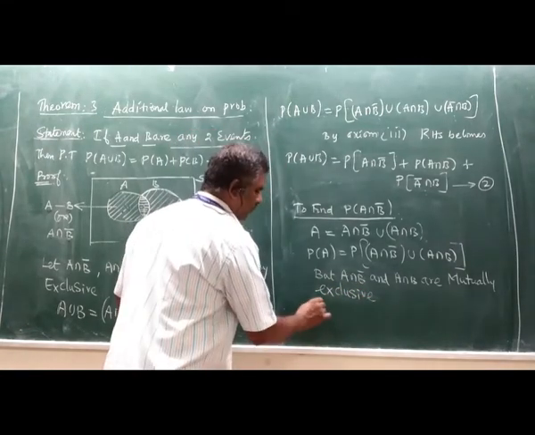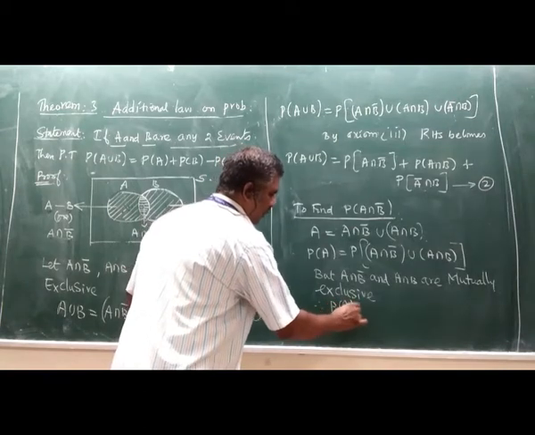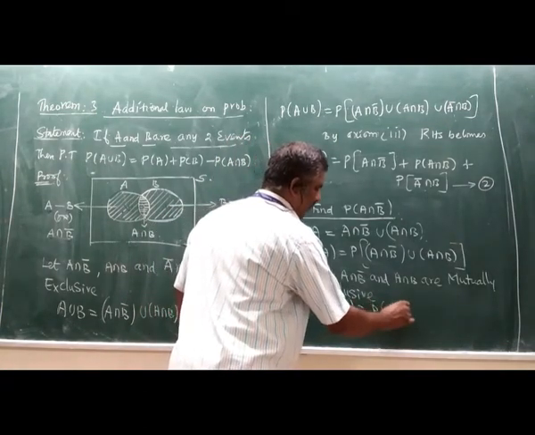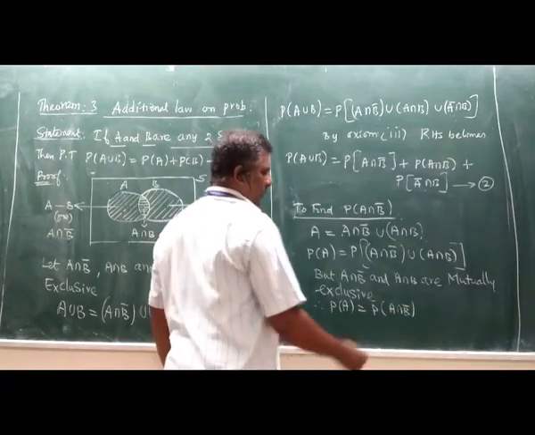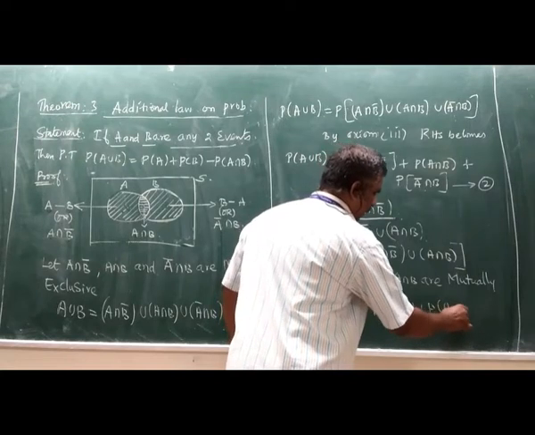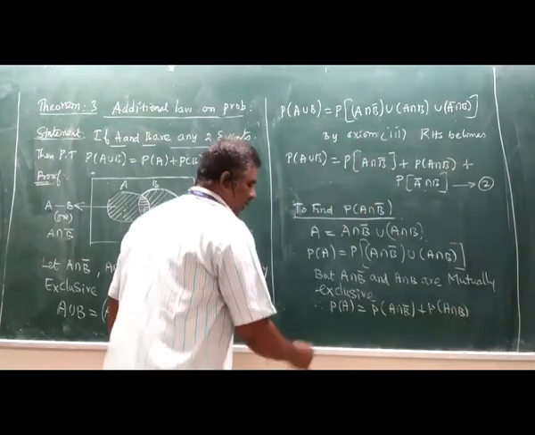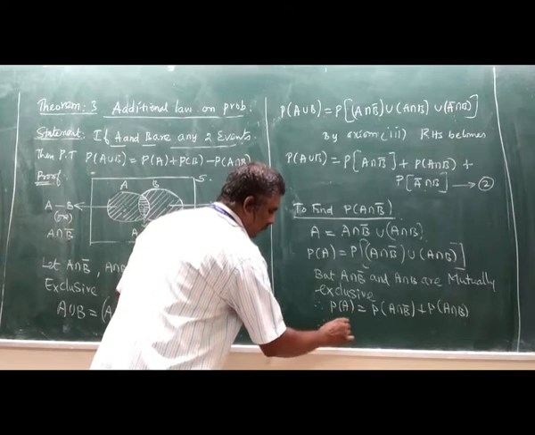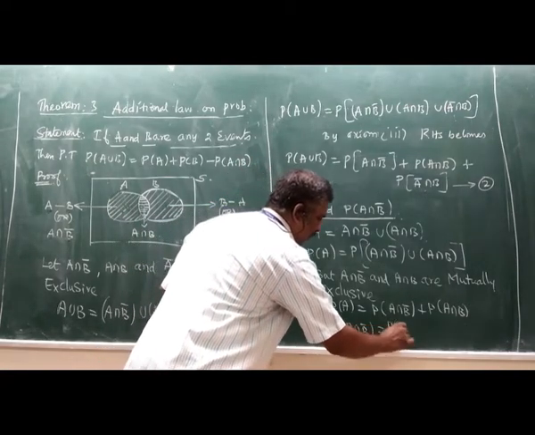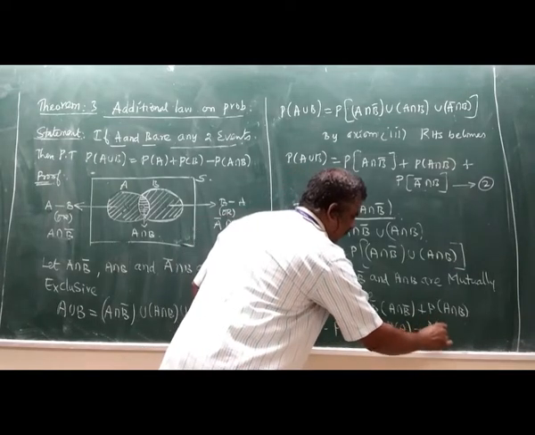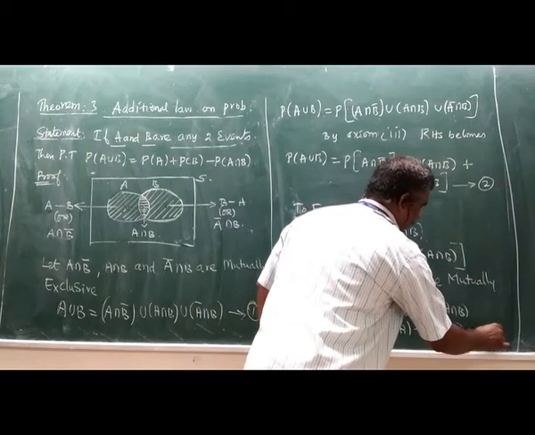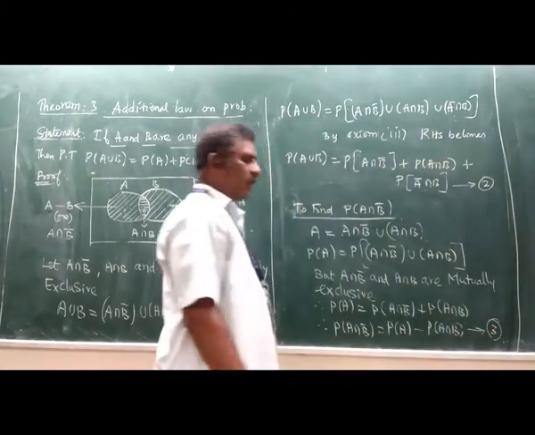Therefore, probability of A equal to probability of A intersection B bar plus probability of A intersection B. Therefore, probability of A intersection B bar equal to probability of A minus probability of A intersection B. This is equation number 3.